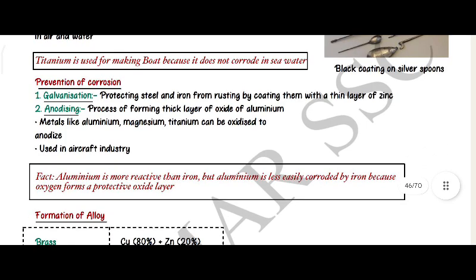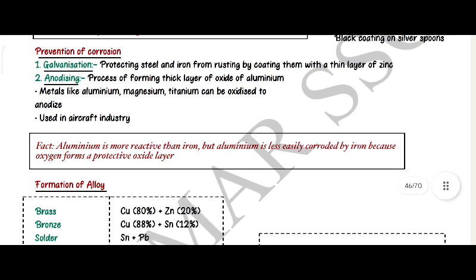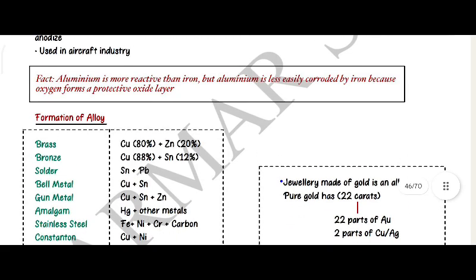Anodizing. Process of forming a thick layer of oxide of aluminum. Metals like aluminum, magnesium, titanium can be oxidized by anodizing. Used in the aircraft industry. Fact: aluminum is more reactive than iron, but aluminum is less easily corroded than iron because oxygen forms a protective oxide layer.